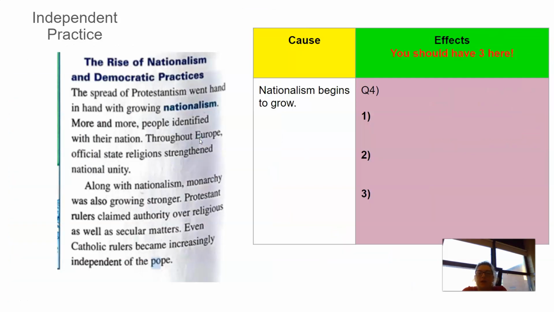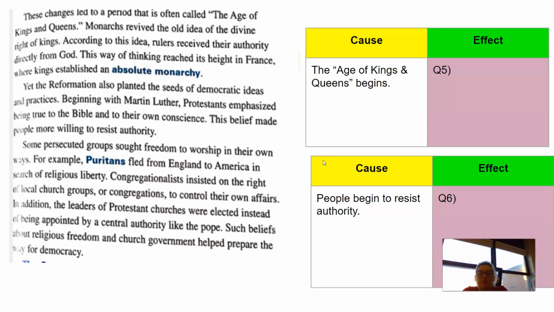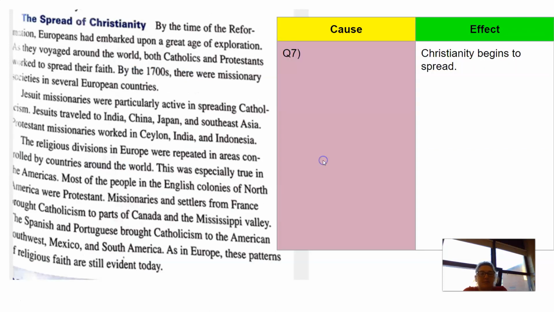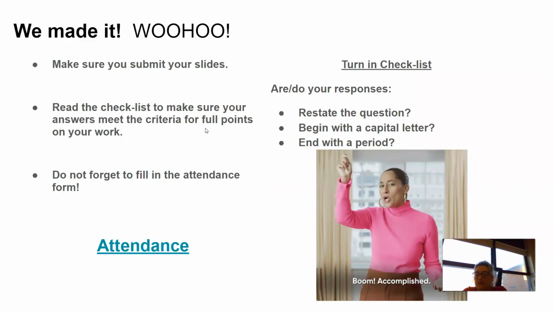All right, for independent practice, you are going to, again, work with cause and effect. For this particular question, for the effects of nationalism beginning to grow, you need to have 3. Again, more cause and effect, more cause and effect, and then you are done for the day.